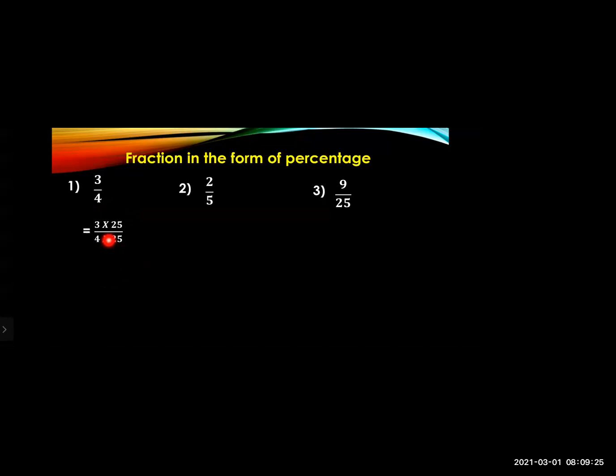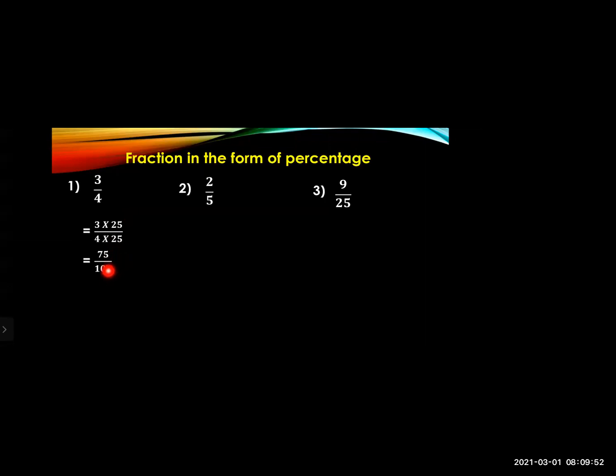In the same way, you have to multiply the same number in the numerator also. Means if you are taking 25 in the denominator, the same way in the numerator you also have to multiply it by 25. So 25 threes are 75 and 4 25s is 100.